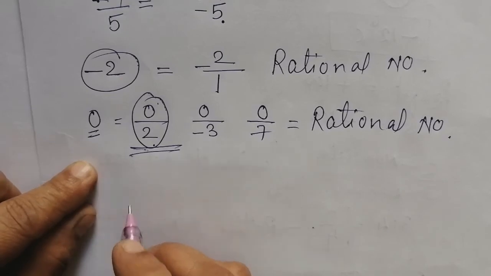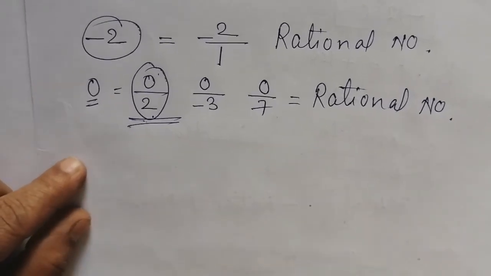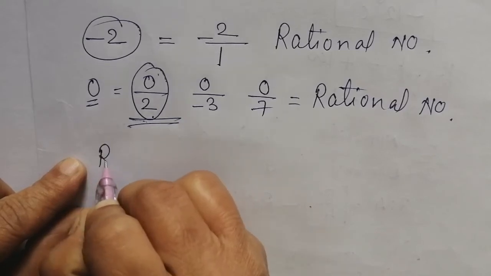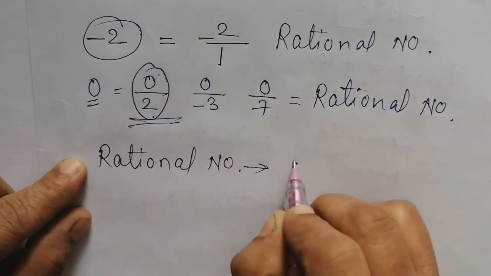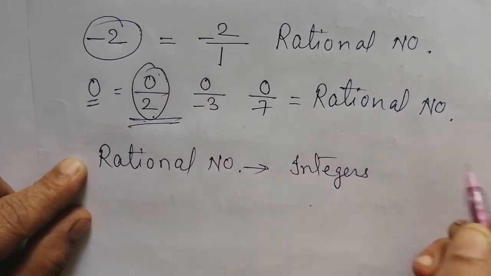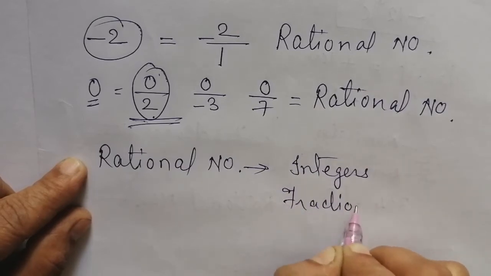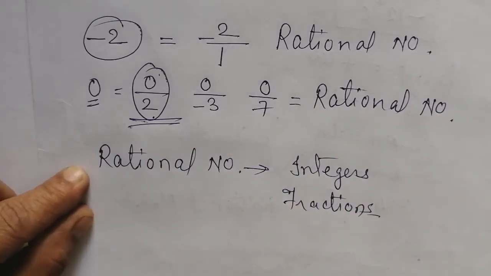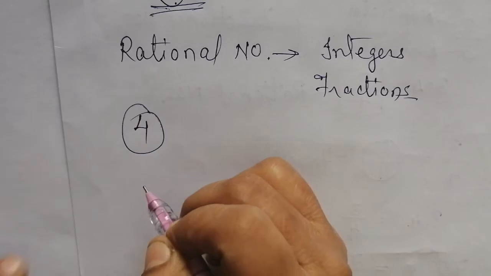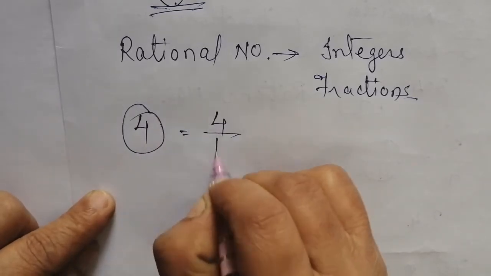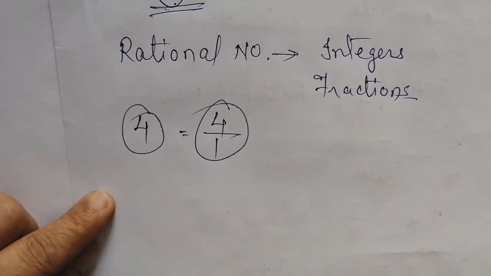So we can say that rational numbers include all integers and all fractions. Means all the fractions and integers are said to be rational numbers. Same way, suppose the whole number 4 is given to you. How will you write this 4? You will write 4 by 1, isn't it? That means this is also said to be a rational number.